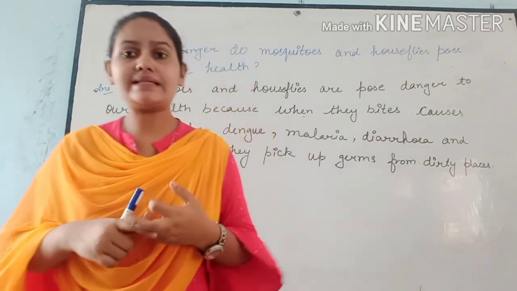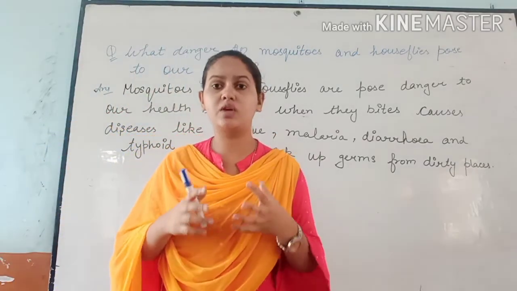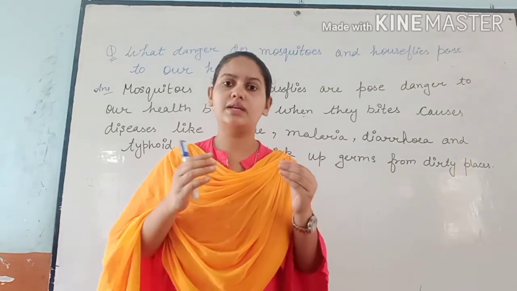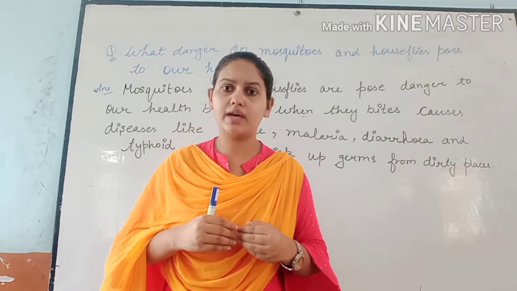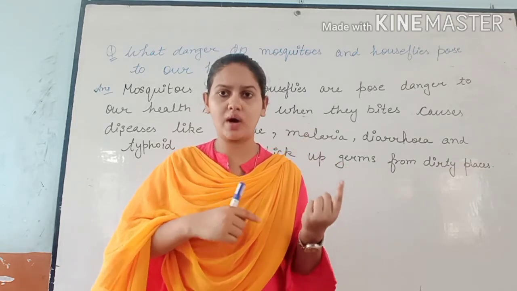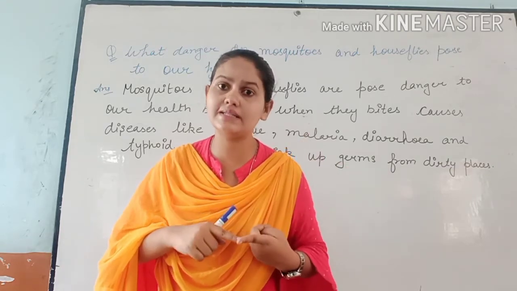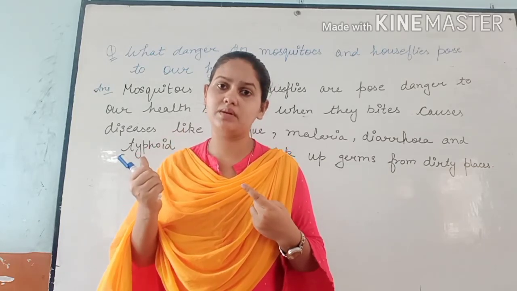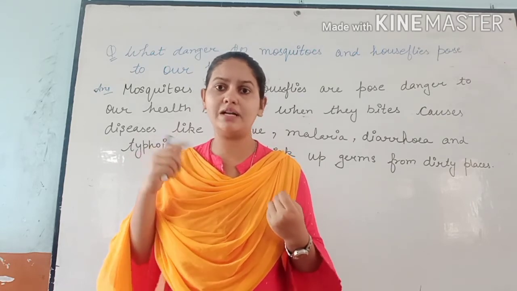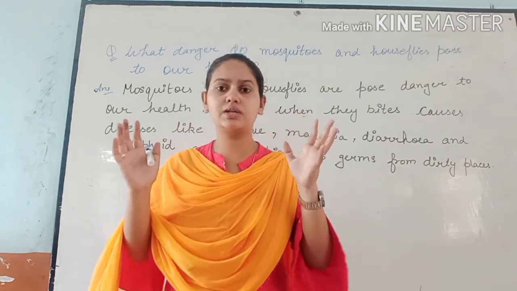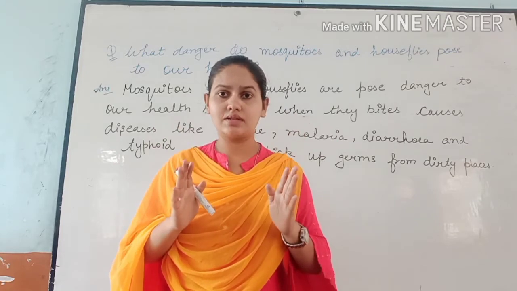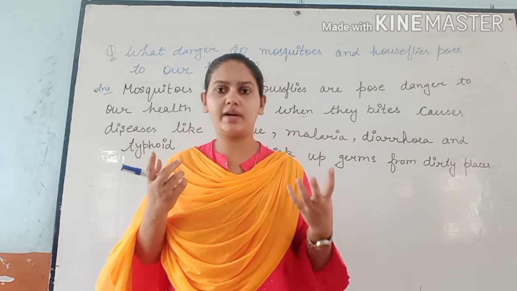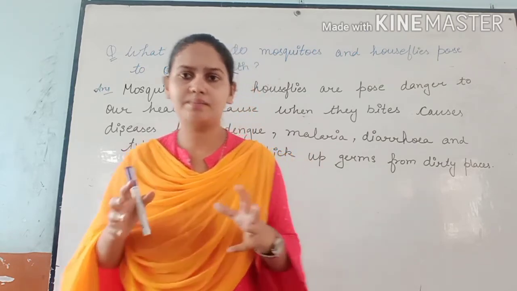But in Assessment 2, how will the questions come? The questions will come in the same manner, in MCQ manner. 25 questions will come, covering the 2 chapters, Unit 1 and Unit 2. Unit 1 is in August, Assessment 1, and the second one comes in September. 25 questions, multiple choice. You have 1 question and 4 answers, and you have to pick the correct one. If you choose the correct one, you will get the marks.